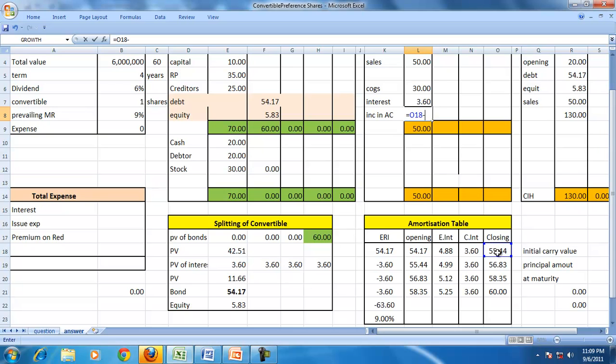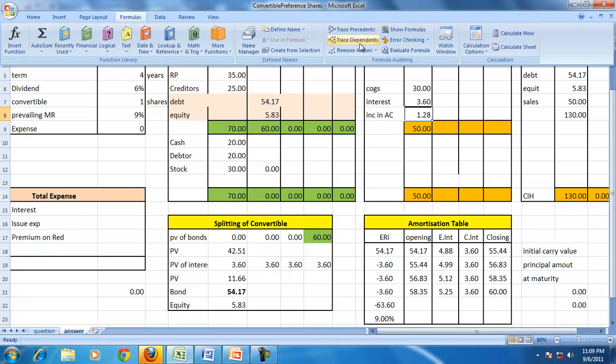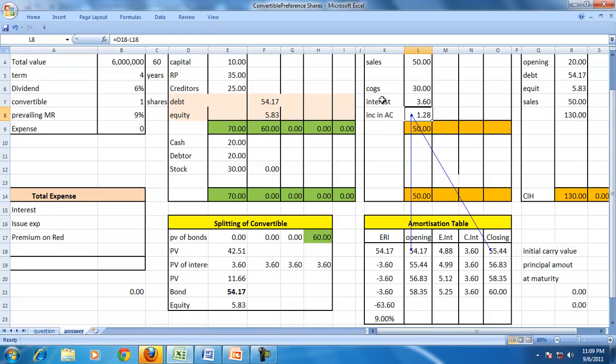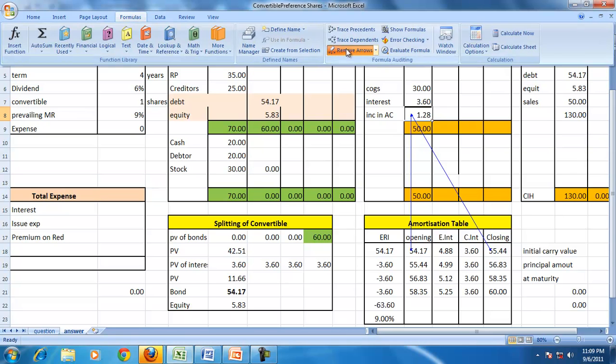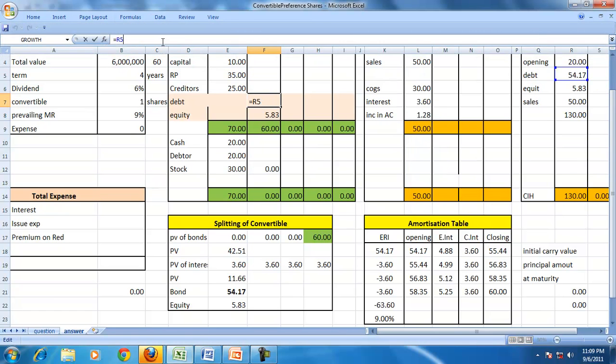But how much has it increased? It has increased by 1.28. So we can see how it has been calculated, and as a result the debt will increase to that extent. The debt at the end of the year will be 55.44.